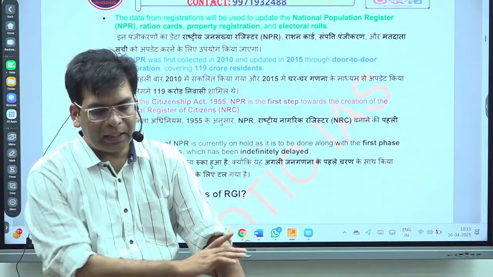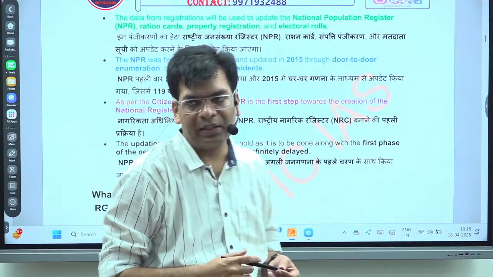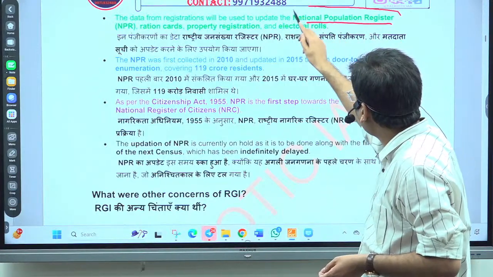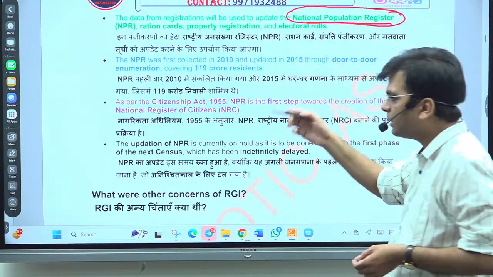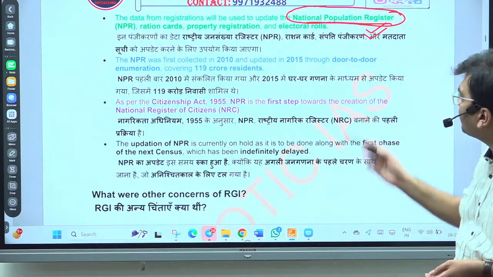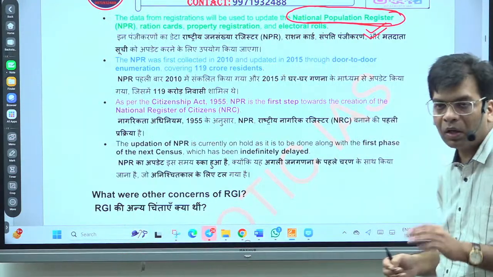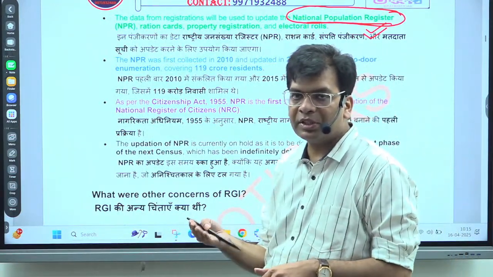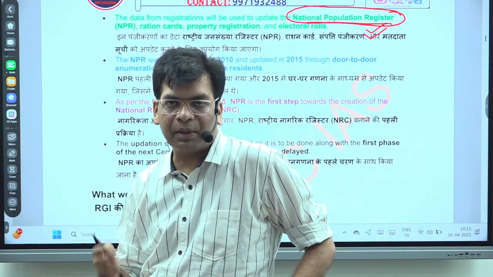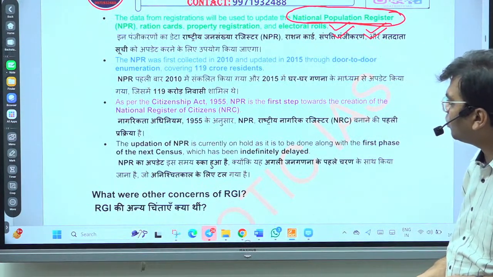Now, the data collected under this registration system is useful for the National Population Register, and this is the prior step before we go for citizenship. First, you have to bring the National Population Register, under which all the residents of India will be registered. After that, it is converted into citizenship by further inquiry and verification of proof.